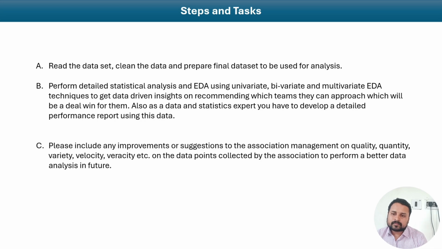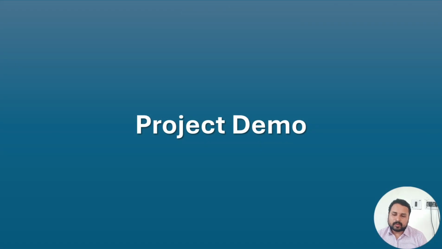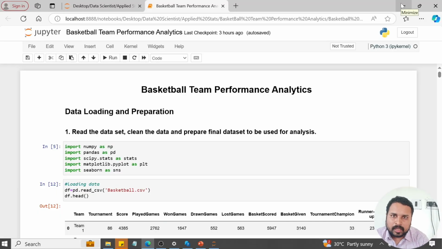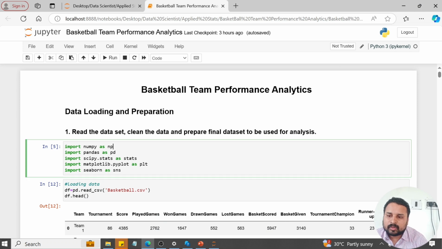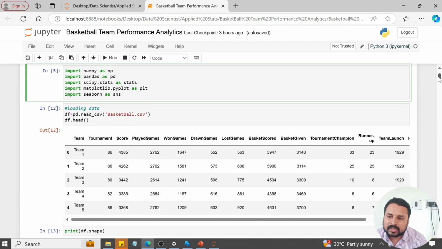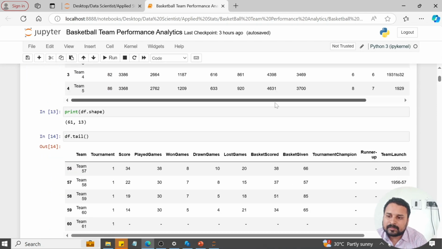So let's move to the project demo. I completed this demo in Jupyter Notebook. The first task is data loading and preparation. For that, I imported the required libraries: NumPy, Pandas, and so on. After that, I read the data set and looked at the top 5 rows. Then I checked the shape of the data set.